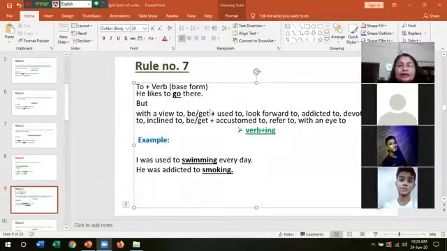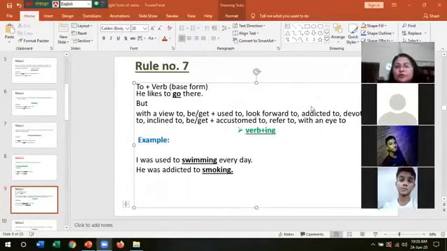And another thing, if there is only used to, then the present form of verb will have to be used. Let me give an example. I used to swim every day. But if there is be verb, that is am, is, are, was, were, I was used to, then the ing format. I was used to swimming every day. He was addicted to smoking. In the same way, I'm looking forward to having good news.